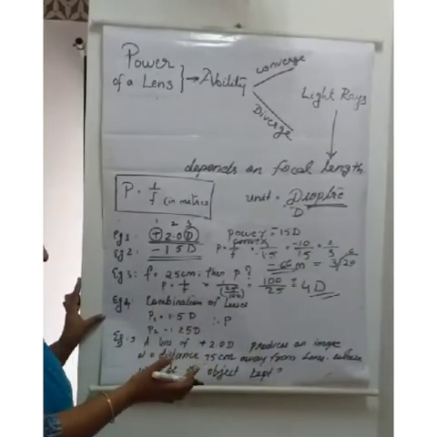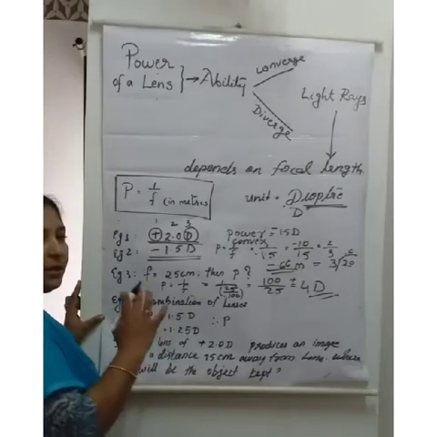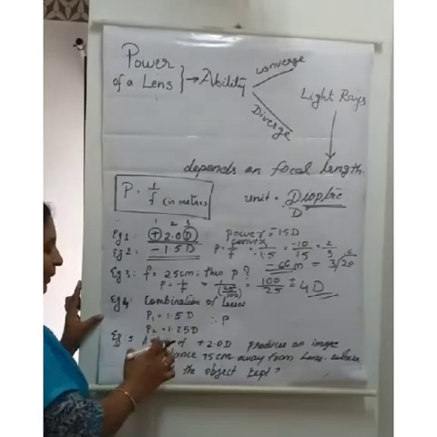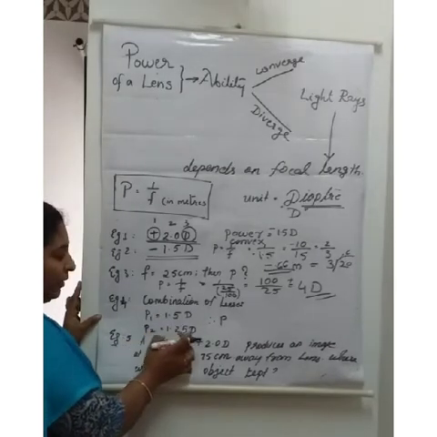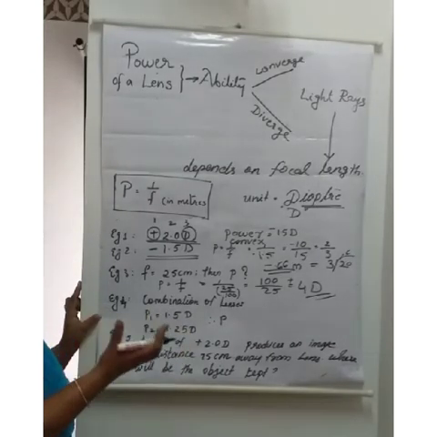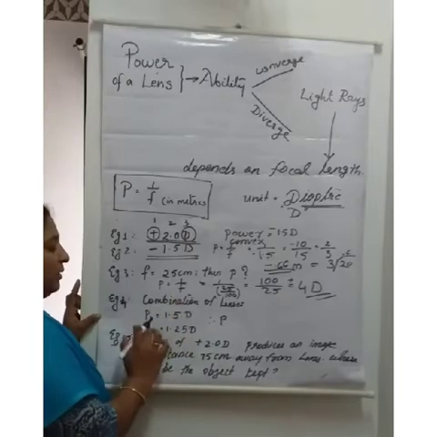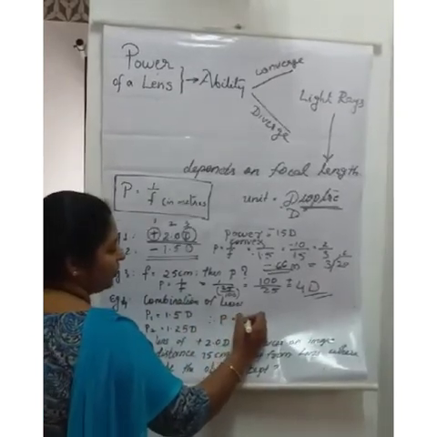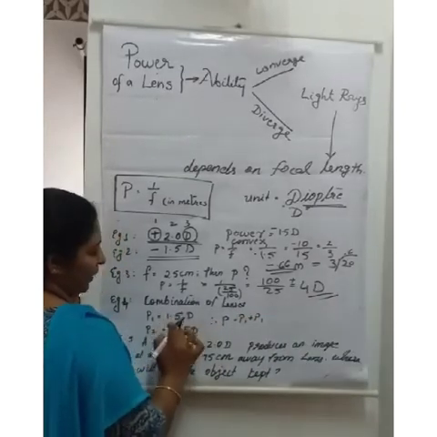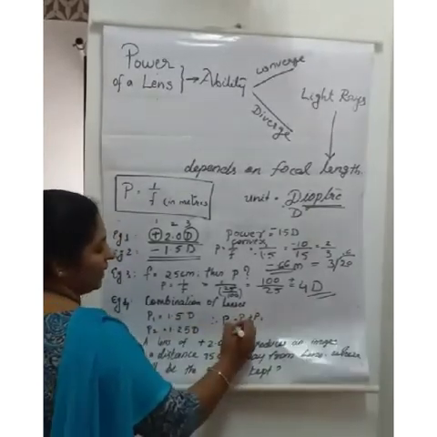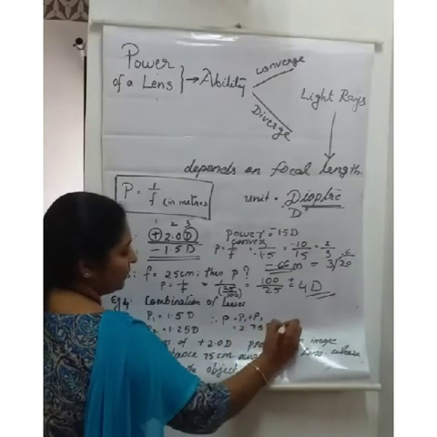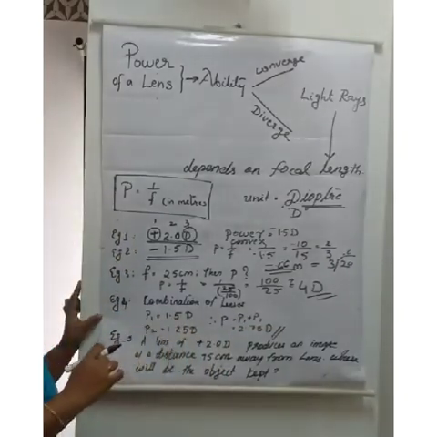Then one more type of question. Example 4. Here it is a combination. The power of the first lens is given as 1.5 diopter, and the next is 1.25. So what is the total power, the net or resultant power? We have to add them: P1 plus P2, which is 1.5 plus 1.25. What is the answer? 2.75 diopter.